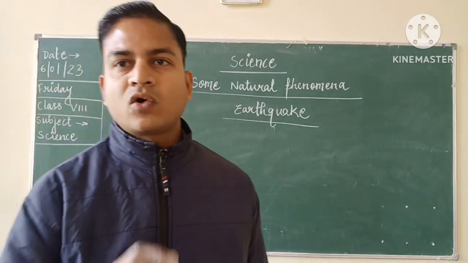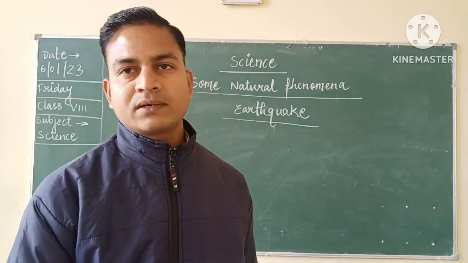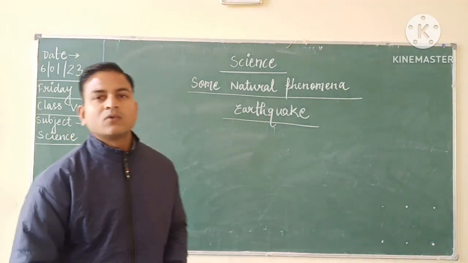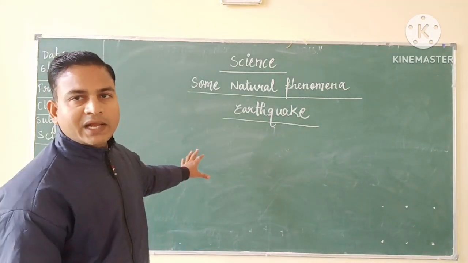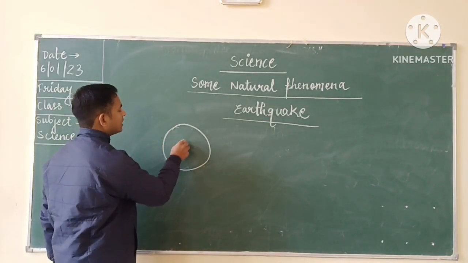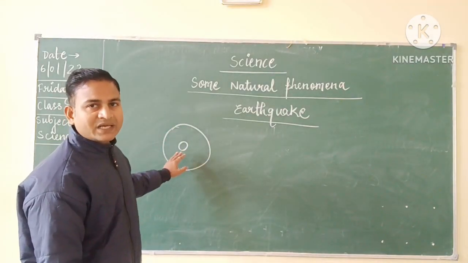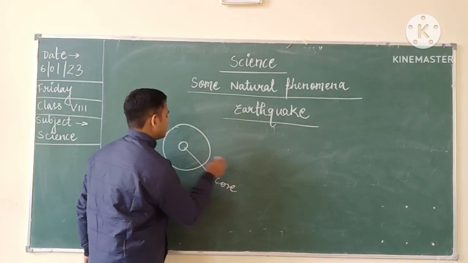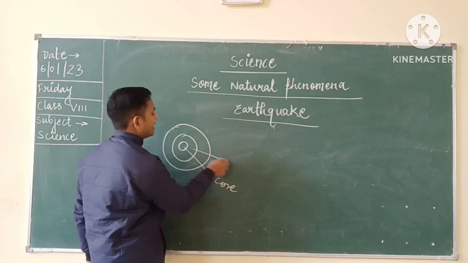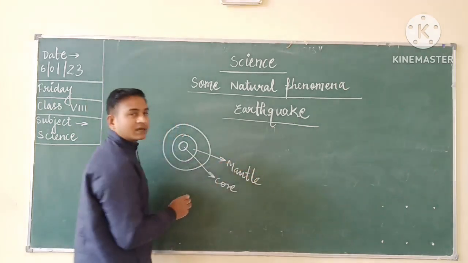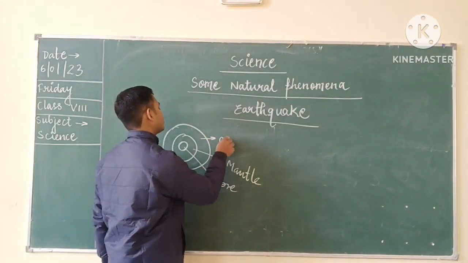Before understanding the cause of it, let us understand about one concept, that is tectonic plates or the plate tectonics. What are these? Children, you know very well that our earth is comprising a core. This is the center portion, which is called as core. Then mantle, and then the crust. This is the portion called as crust.